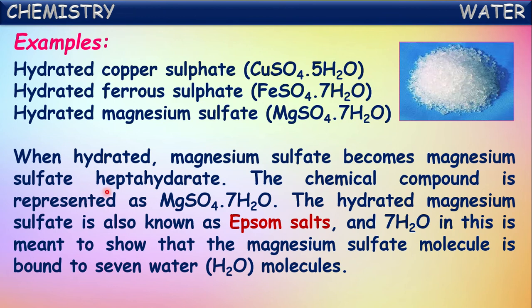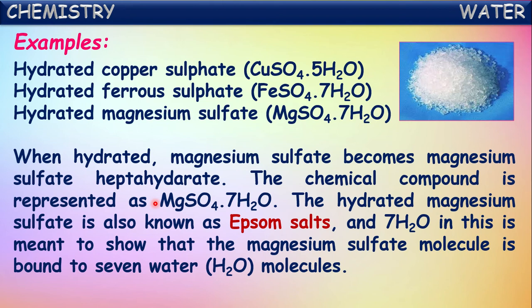Here heptahydrate represents attachment of 7 water molecules to each magnesium sulfate molecule. That's why it is called magnesium sulfate heptahydrate. The chemical compound is represented as MgSO4 7H2O. The hydrated magnesium sulfate is also known as Epsom salt.